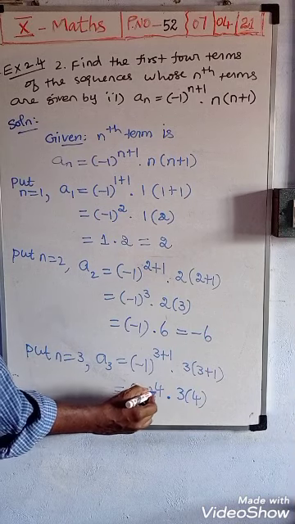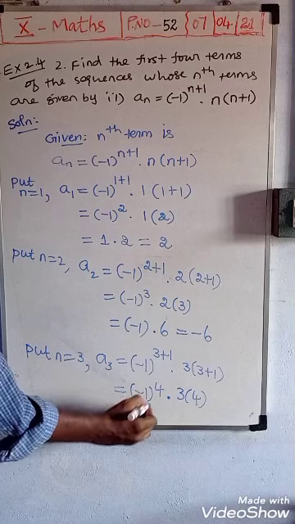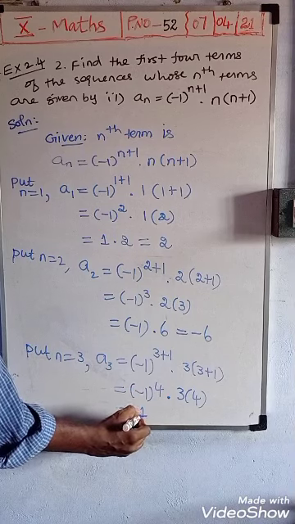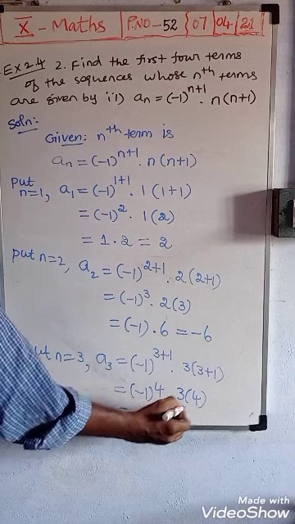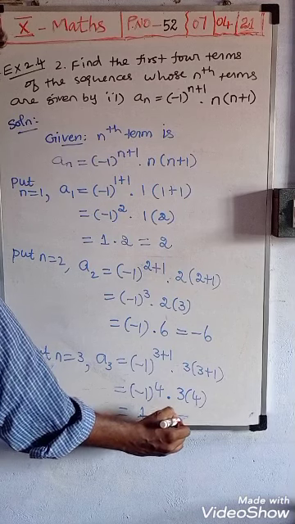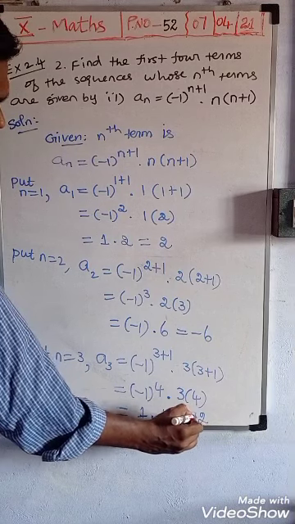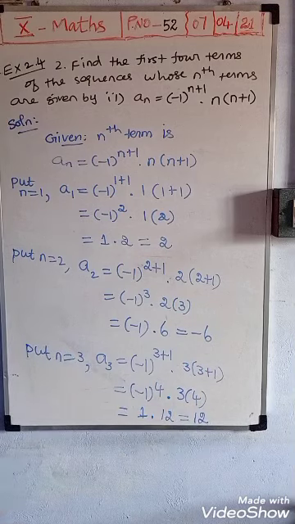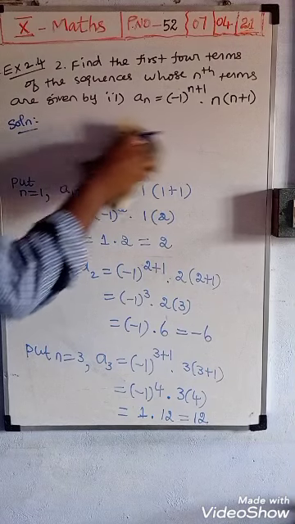Now power is even number, so minus 1 power 4 we will get as positive 1. So 1 dot 3 4s are 12. So 1 12s are 12. Okay, then next instead of n you should substitute 4.